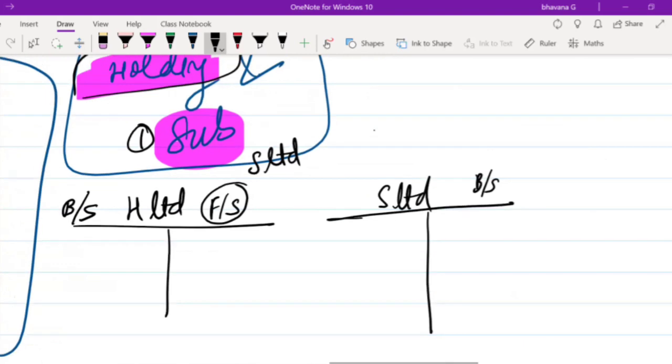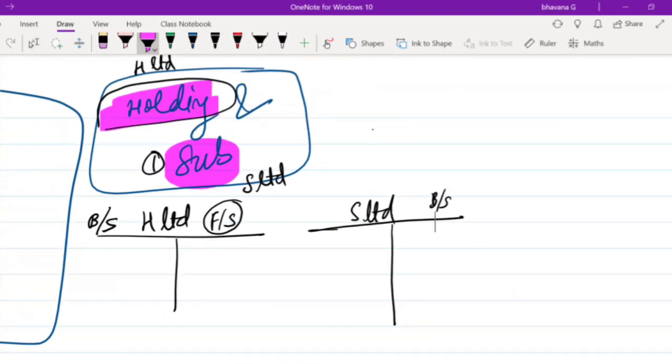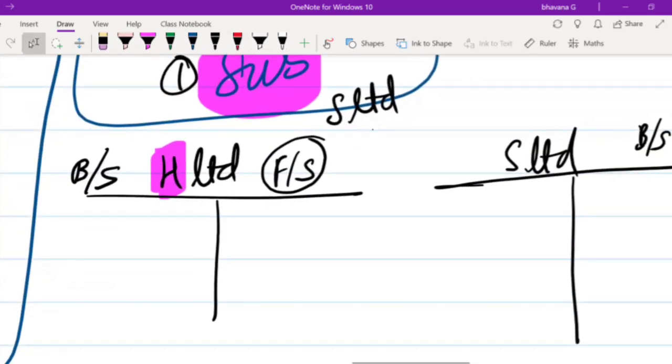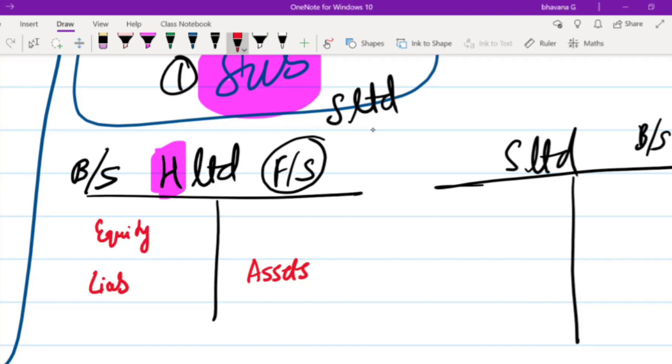When the holding company prepares its financial statements, in your financial statements you have assets, where you have your non-current assets and current assets, and then you have your liabilities, and then you have equity, where you have your equity share capital and preference share capital and your reserves and surplus and all of that. This is what a usual balance sheet looks like.